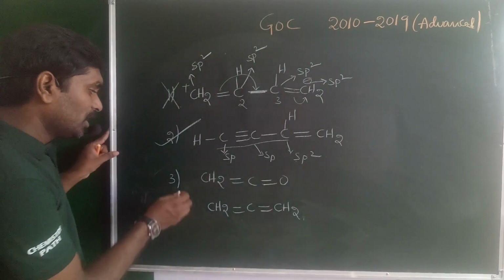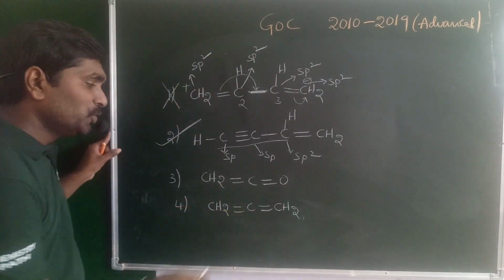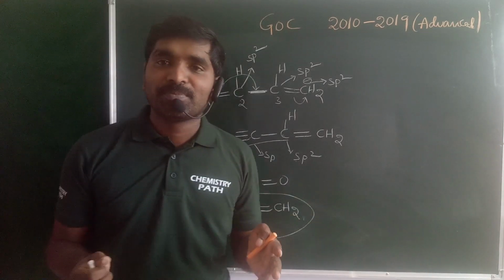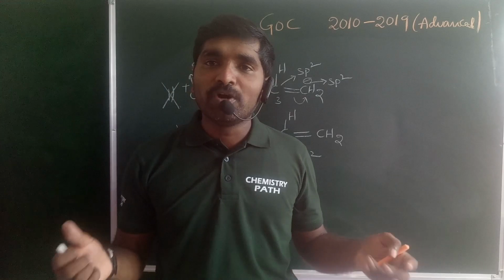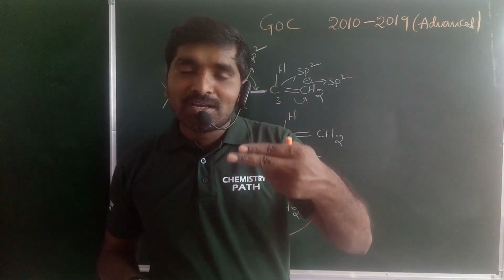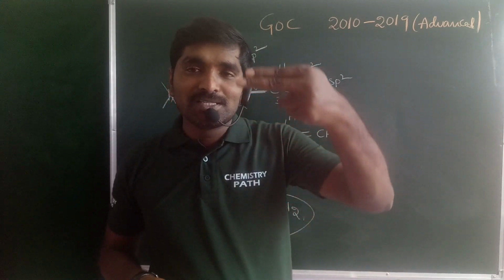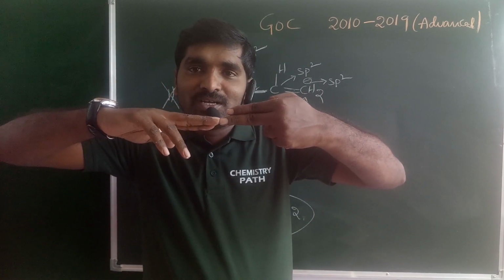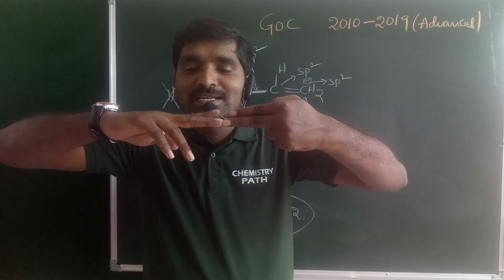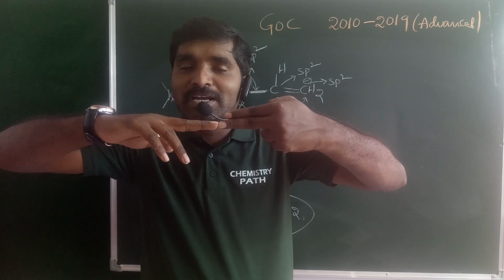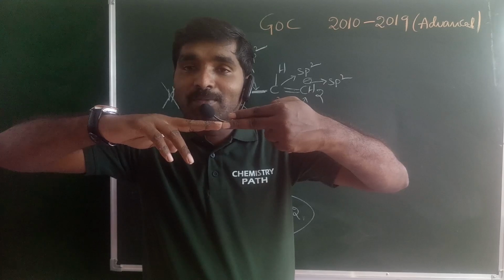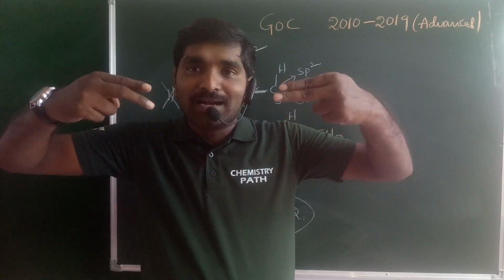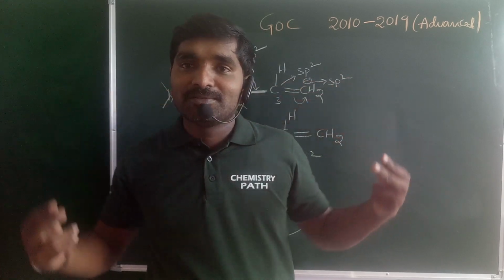And next, come to the third one and fourth one. You know that the fourth one is the most familiar group, which is allenes. What about allenes? In allenes, when you have an even number of double bonds, one double bond is perpendicular to the other. When you have an odd number of double bonds, the third double bond is perpendicular to the second one, which means the first double bond and the third double bond are both parallel.